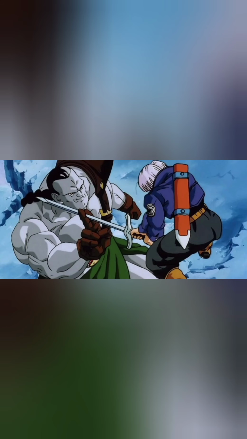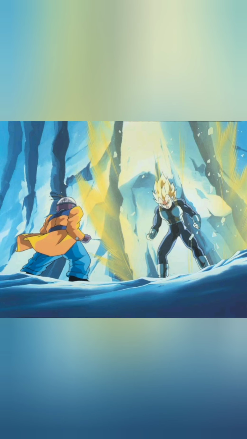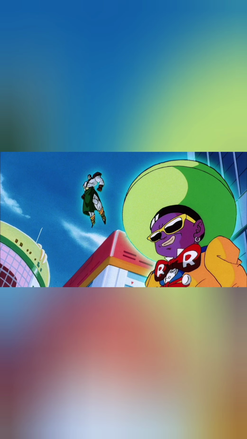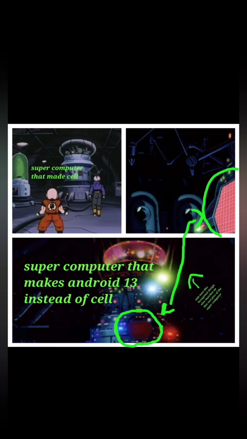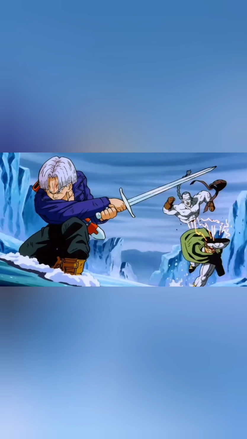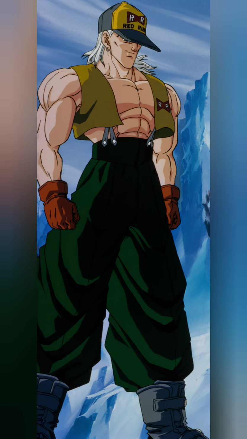In that movie, we see Trunks with his sword, alongside the Z Warriors, fight three androids. But one of the most specific things I want to point out is that in that movie or timeline, Cell doesn't exist, because Dr. Gero's supercomputer was making Androids 13, 14, and 15 instead of creating Cell. In that movie, you see Trunks defeating Android 14 with his sword, but then breaking his sword on Super Android 13. But one thing to note is that if he was introduced to Android 13 instead of Cell, then he would have never known who Cell was.